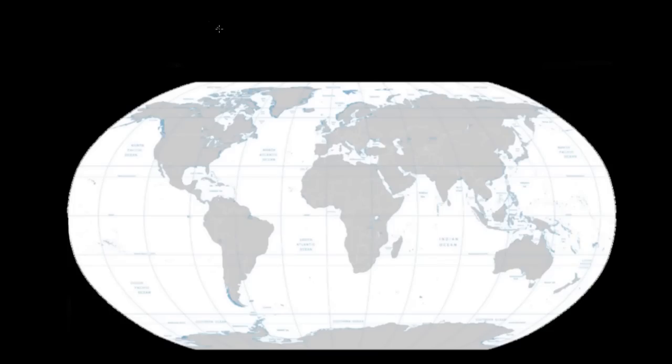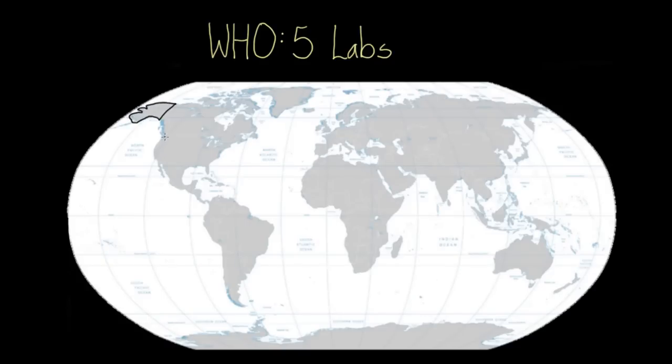So the story kind of begins with the WHO, the World Health Organization. And the WHO actually works with a few of the regional labs. So there are actually 5 labs sprinkled around the world. And these labs collect specimens from hundreds of countries. So hundreds and hundreds of countries do surveillance to figure out what type of flu is affecting their particular population. And they will send this information over to these 5 regional labs.